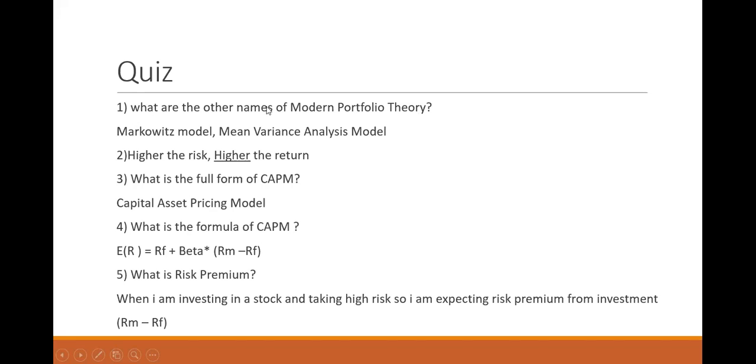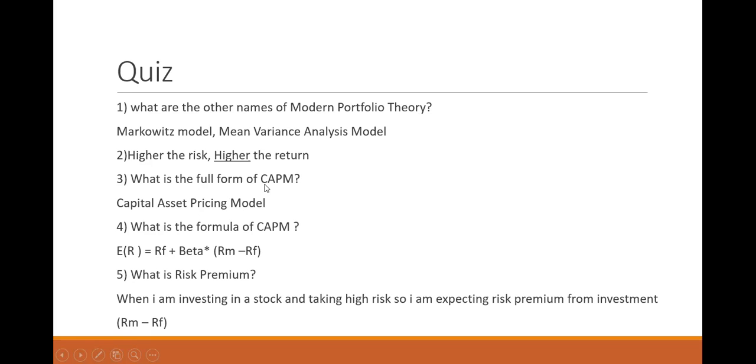What is the name of modern portfolio theory? What are the other names of modern portfolio theory? Markowitz model, mean variance analysis model. Second, fill up. Higher the risk, dash the return. If you are taking high risk, you are expecting higher return.